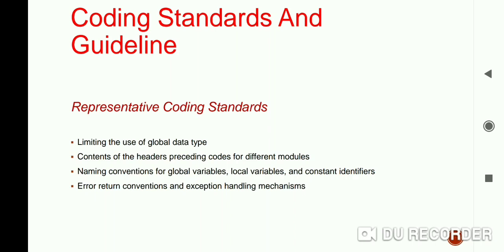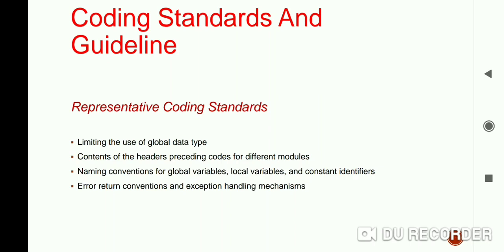It means the header should contain these things: the name of the module, date of the module creation, the author name, modification history, synopsis of the module, about what the module does, the different functions supported in the module with their input output parameters, the global variables accessed or modified by the module, etc. Okay, these are some standards they should follow for standard headers so that we can understand the headers and it is easy for maintenance of the code.